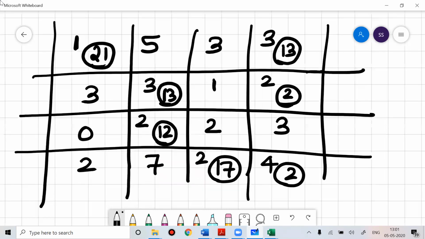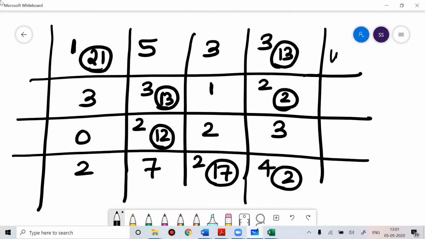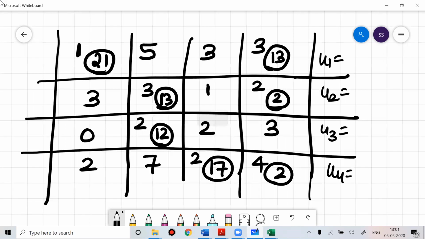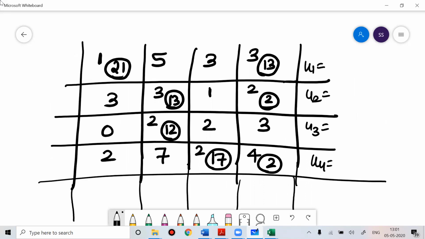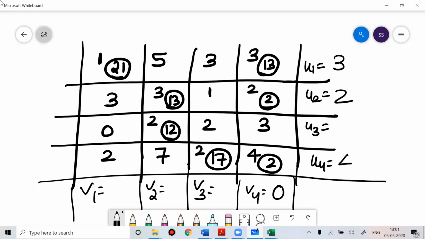I hope this is clear, your understanding, right? This is U1, U2, U3, U4, and this is V1, V2, V3, V4. So I'm putting V4 equal to 0. So V4 is 0, then U1 is 3, U2 is 2, and U4 is 4.